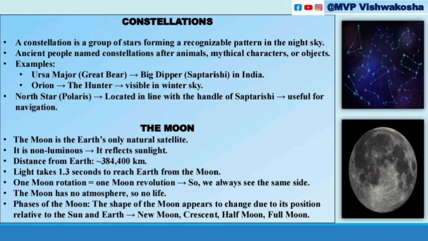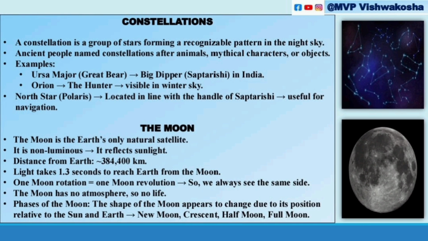Next is about the moon. Very important. The moon is Earth's only natural satellite. It is non-luminous; you know the difference between luminous and non-luminous. It reflects sunlight. Its actual distance from Earth is 3,84,400 kilometers. Light takes 1.3 seconds to reach the Earth from the Moon, and one Moon rotation is equal to one Moon revolution.